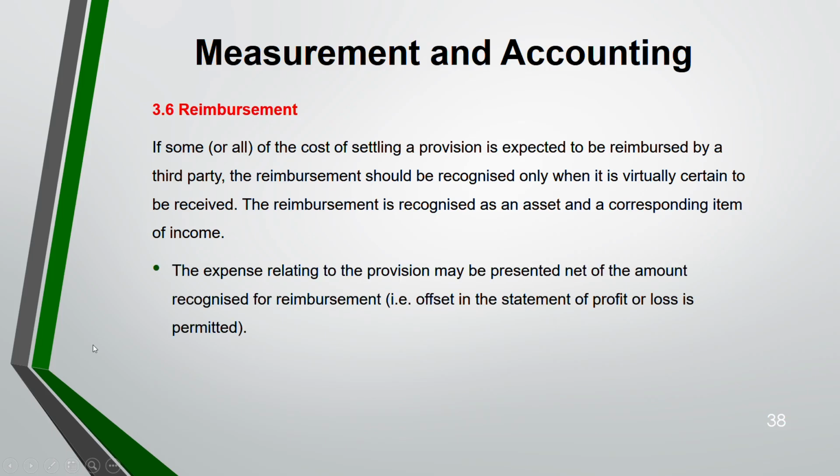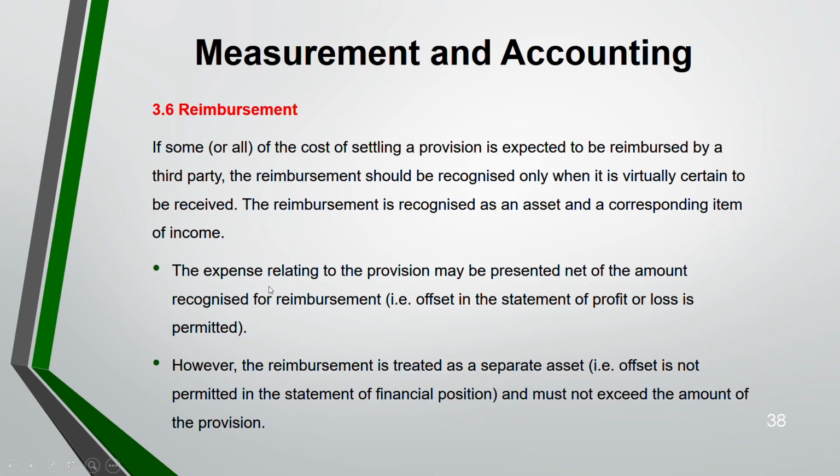Now, the expense that relates to the provision will be presented net of the amount recognized for reimbursement. That means whatever the amount you get, you will deduct the expense from that and show the net amount. Okay. Offset in the statement of profit and loss is permitted. See, almost all the standards do not allow you offset, but very few standards allow you offset. One of these is IAS 37, where they told you that you can offset in the statement of profit and loss the expense against the asset.